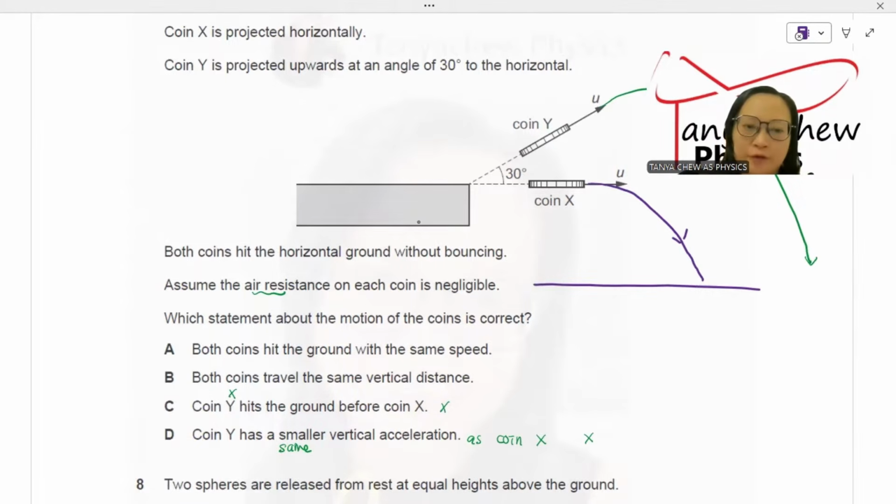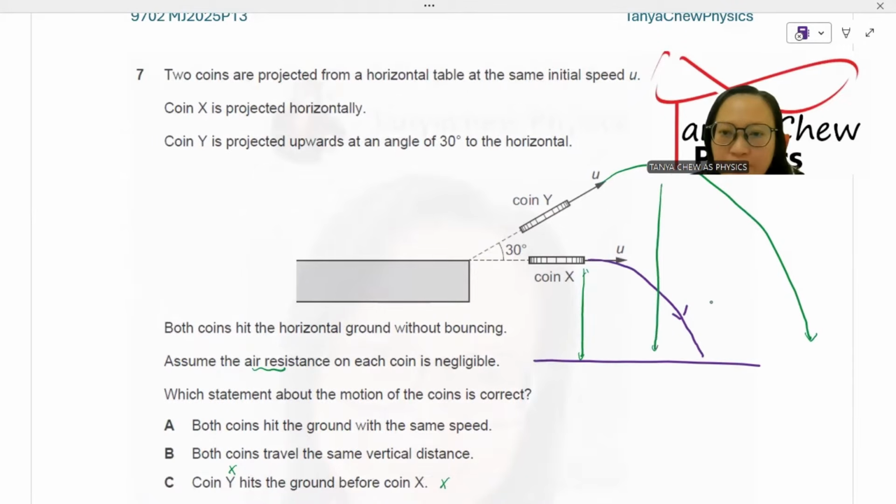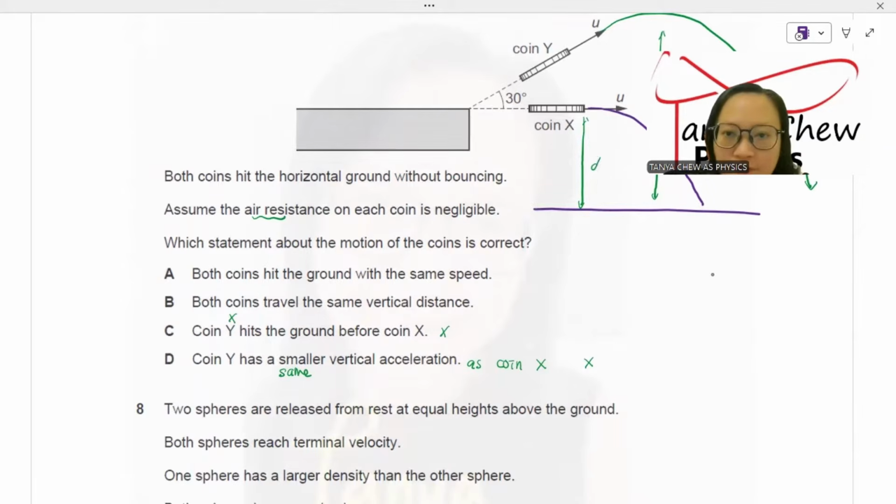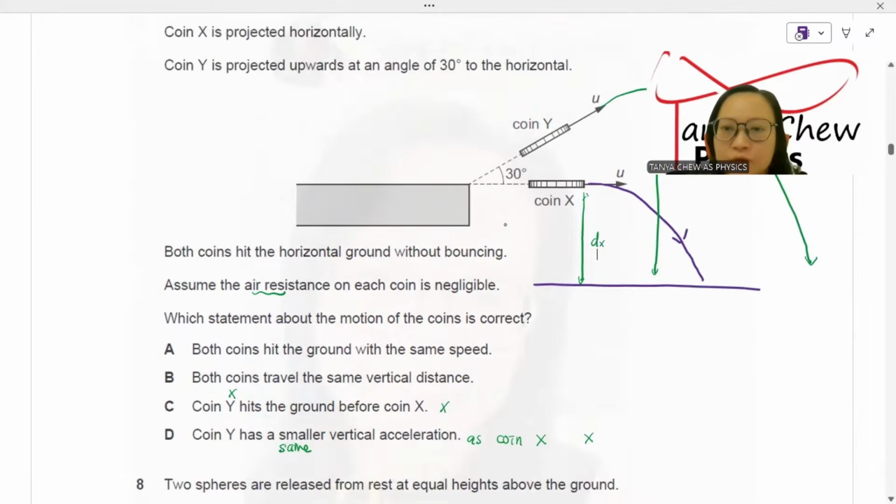B, both coins travel the same vertical distance. It is not the same, because this is the vertical distance of X, and Y travels with a higher vertical distance. So this is the vertical distance of X and this is the vertical distance of Y. So different vertical distances.